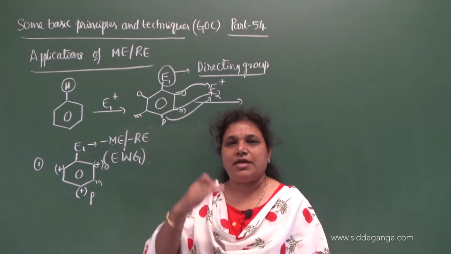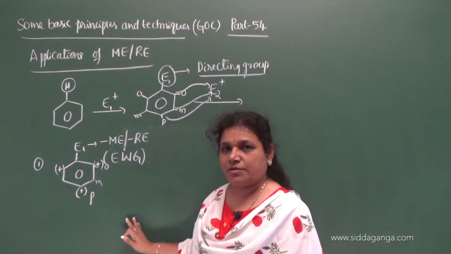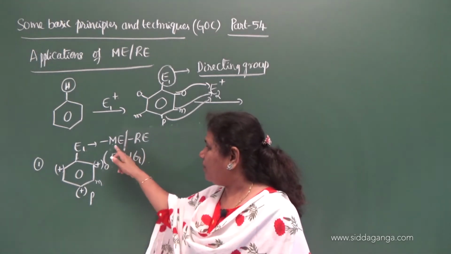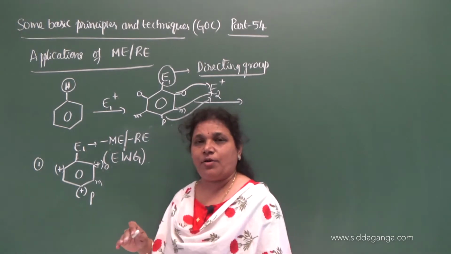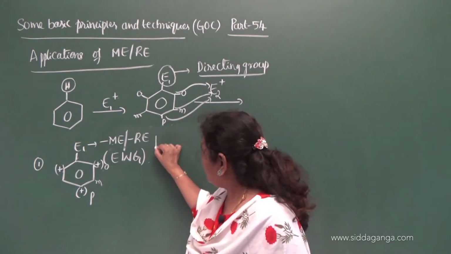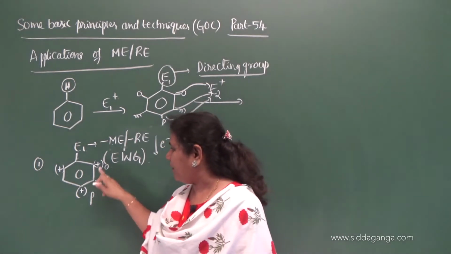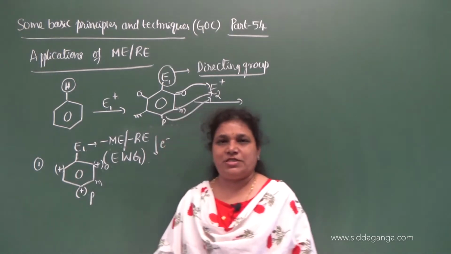It indicates that electron density is less at the ortho and para positions. At the meta position there is no positive or negative charge, so the electron density remains the same there. So when a group with minus M effect, an electron withdrawing group, is present on the benzene ring, it decreases the electron density on the ring because it develops positive charge.